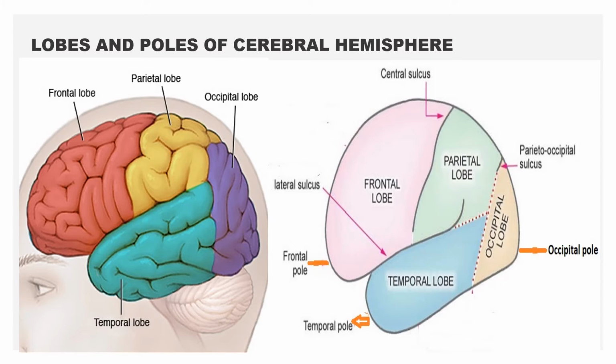The cerebral hemisphere has three poles. The anterior end or anterior pole is also called the frontal pole. Posterior end or posterior pole is also called the occipital pole. Anterior inferior end or anterior inferior pole is also called the temporal pole.